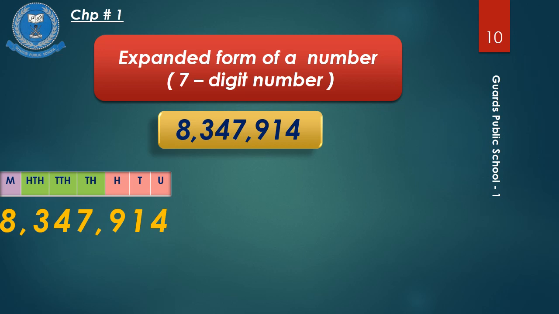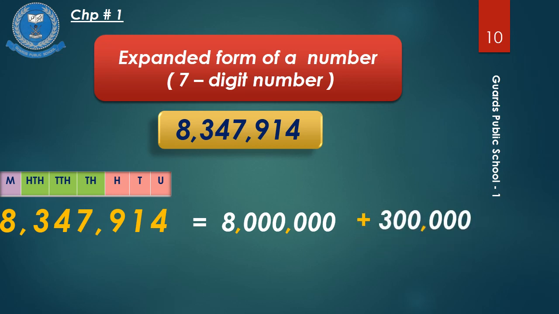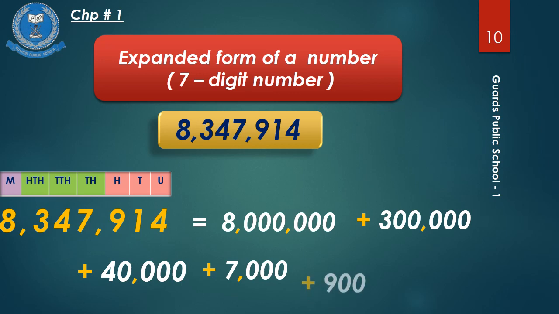So it will be written as 8 is at million place. We will write as 8 with 6 zeros, plus 3 is at 100,000 place, 3 with 5 zeros, plus 4 is at 10,000 place, 4 with 4 zeros, plus 7 is at thousands place, 7 with 3 zeros, plus 9 is at hundreds place, 9 with 2 zeros, plus 1 is at tens place, 1 with 1 zero, plus 4 is at units place, so 4 will be written as it is.